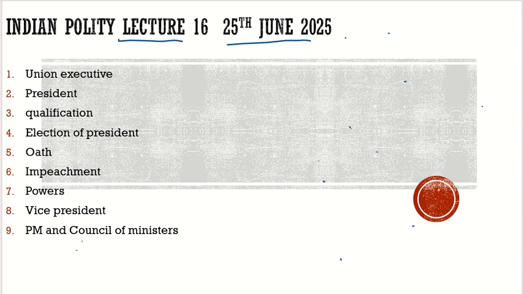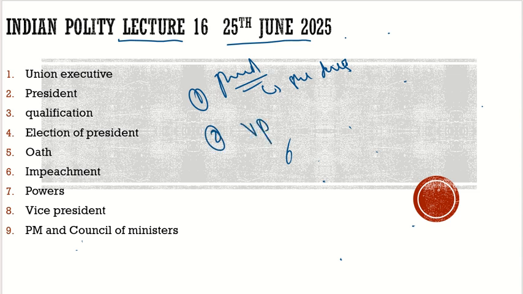Suppose we have a president right now. If God forbid she dies, who will hold the office of the president according to the constitution? It is second, the vice president. Now, let us suppose the vice president is not there.